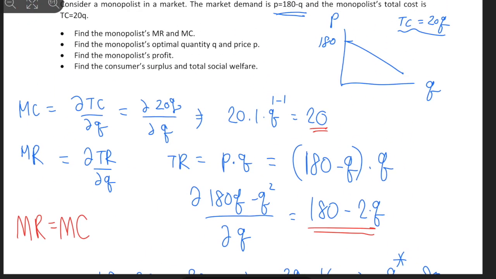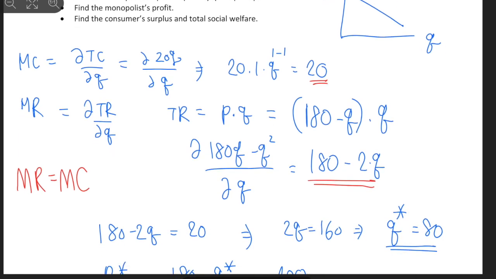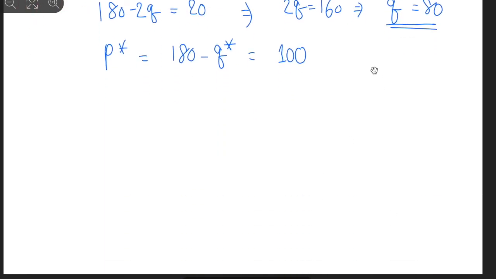And let's check out the profit, consumer surplus, and the social welfare, okay? So again, I'm going to draw it right here: price, quantity, right?